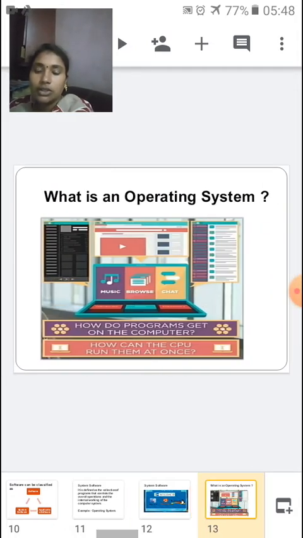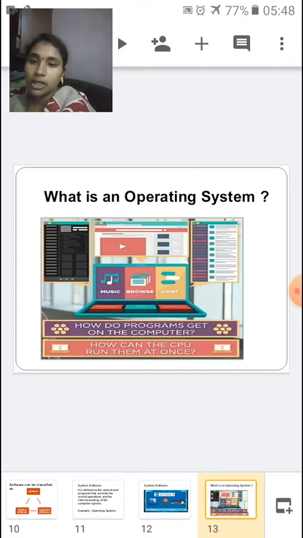Okay, so let me say what is an operating system. How many of you use computers at home? Most probably all of you do, right? I want to listen to music, I want to browse Google, I want to chat with my friends. Can I do all these things simultaneously at the same time? Yes, it is possible. Doing a number of works at the same time is called multitasking.